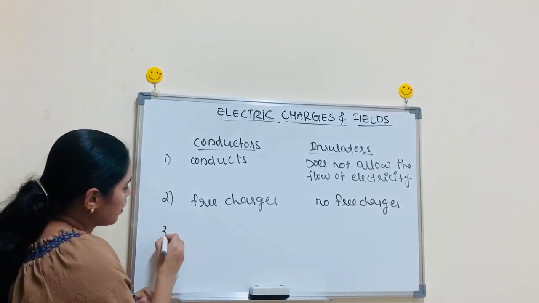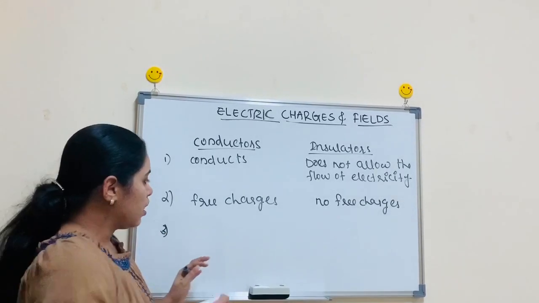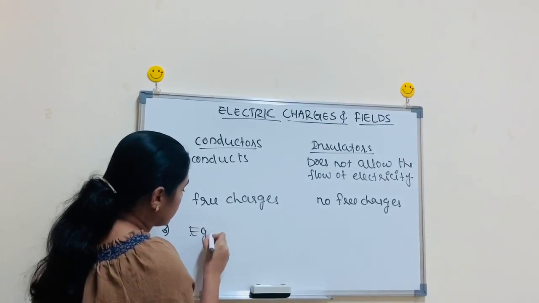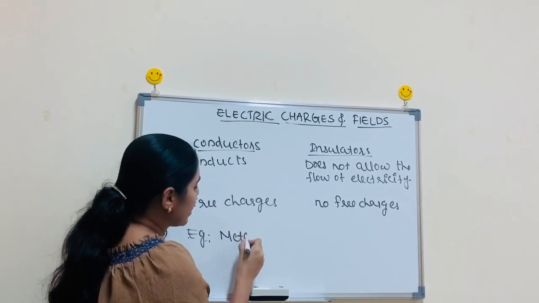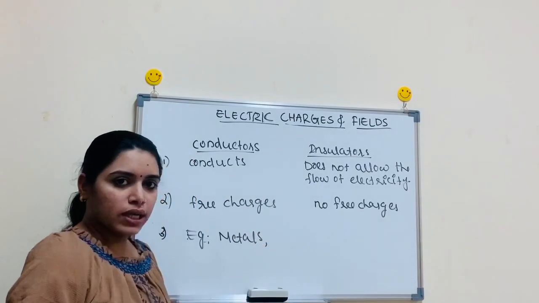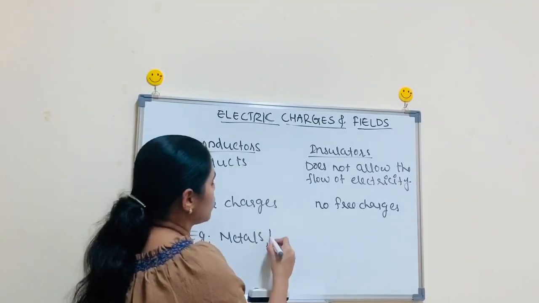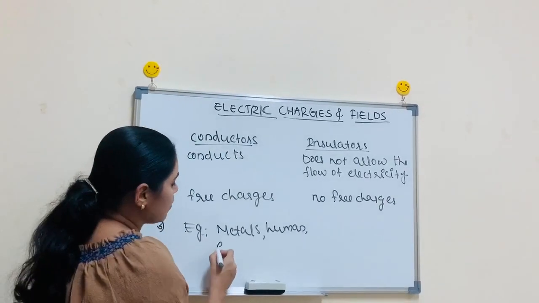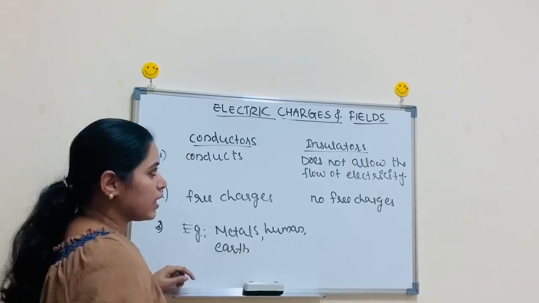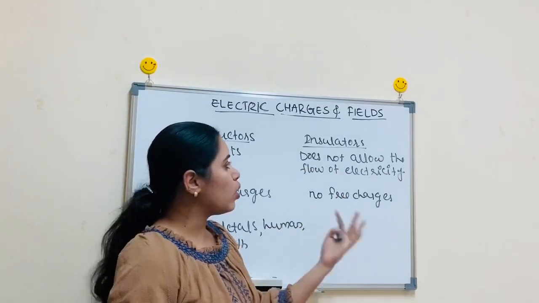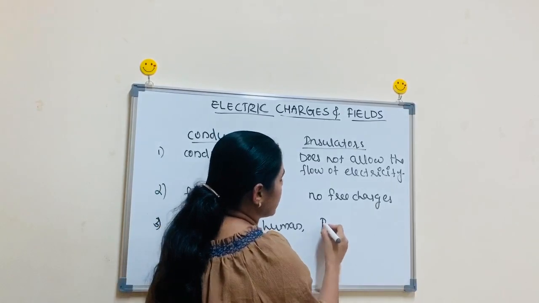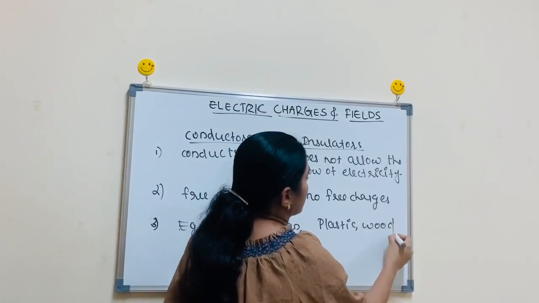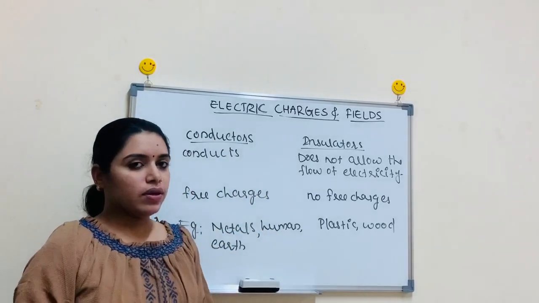And we can see some examples of conductors, like all metals. Metals are examples of conductors. And what about human bodies? Yes, the human body is also an example of a conductor. Then our earth is also a good conductor. Then what about insulators? All non-metals. You can say plastic, wood, etc. are examples of insulators.